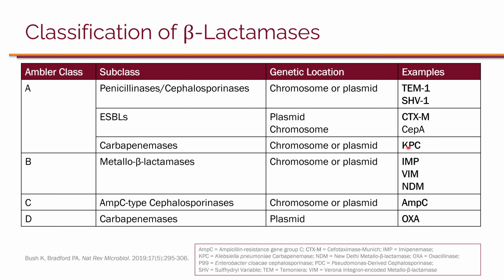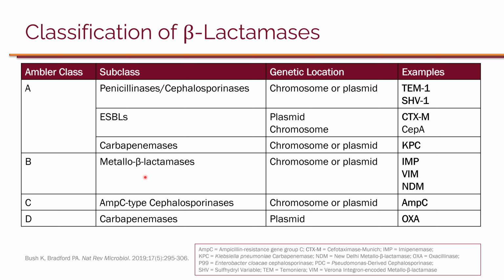So KPC is the most common enzyme in the US. Now, when it comes to class B, these are the metallo-beta-lactamases. Essentially, class A, C, and D are based on a serine residue at the active site of the beta-lactamases. With class B, these are essentially based on using zinc to break the amide bond.